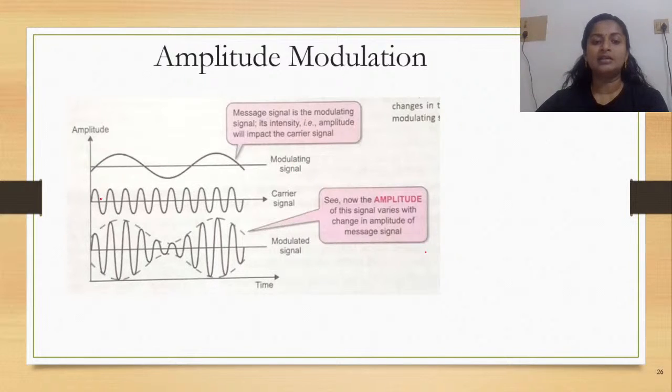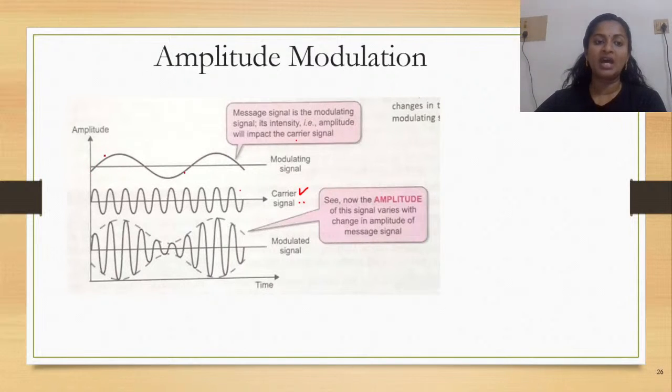The message signal is the modulating signal. Its intensity, that is the amplitude, will impact the carrier signal. So we are going to change the characteristics of the carrier signal, and the amplitude of your message signal is going to bring the change.